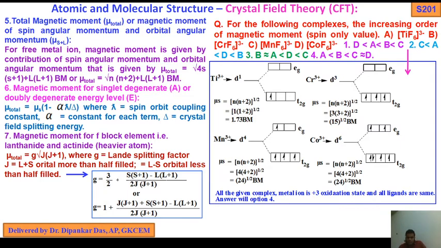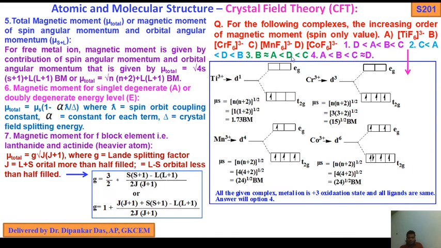So all the given complex metals are in +3 oxidation state and all the ligands are the same. So the answer will be option 4. A less than B, then C almost equals D. C means which one? C is MnF6 and D is CoF6. Why is cobalt higher? D, if you see, is higher than C.